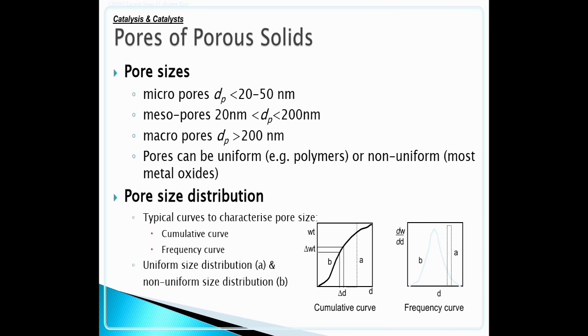Pores of porous solids. Pore sizes. Micropores: the diameter of the pores is less than 2 nanometers. Mesopores: the diameter is greater than 2 nanometers and less than 50 nanometers. Macropores: the diameter of the pores is greater than 50 nanometers. Pores can be uniform, for example polymers, and non-uniform, such as most metal oxides.